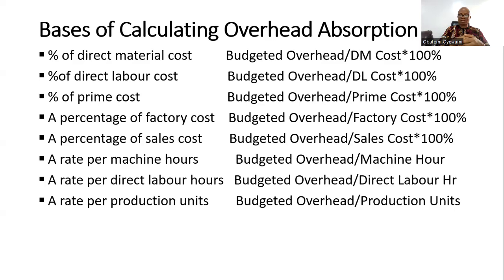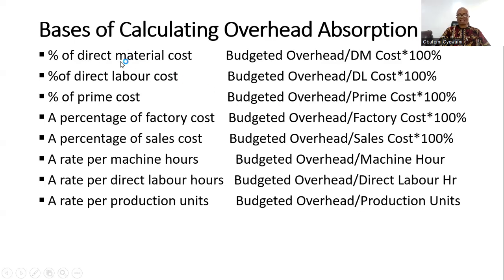If the nature of the business is usually based on human capital, if you predominantly exert much from human capital, then you begin to talk about direct labor hours. For example, if your production process or business has to do with the use of machines, then you begin to talk about machine hours. So there are different bases that depend on the type or nature of the business that you are involved in. So we have different bases here.